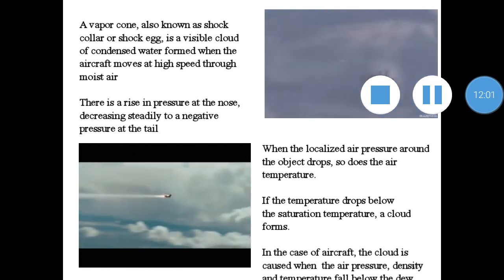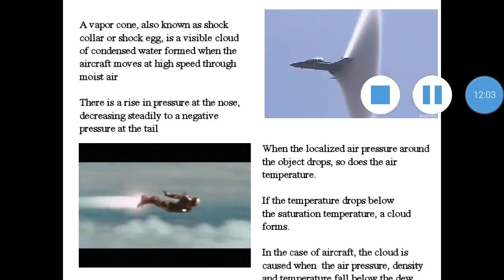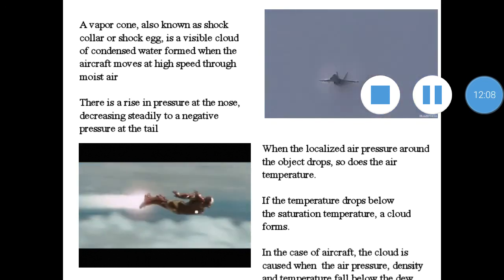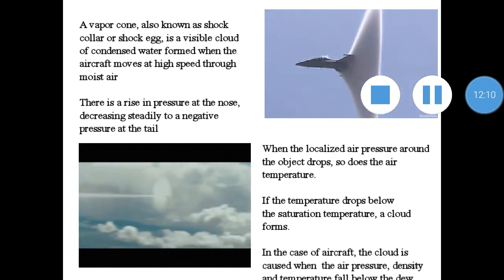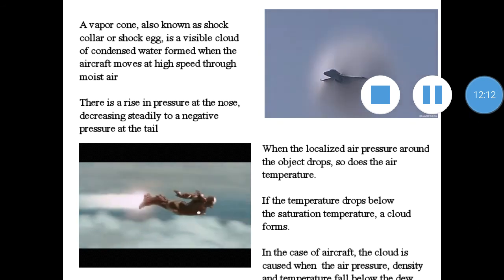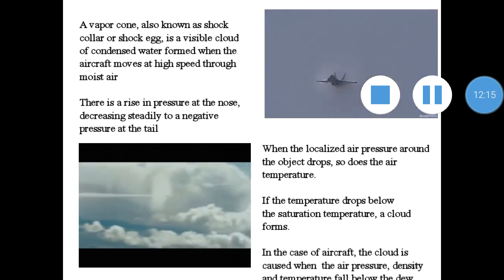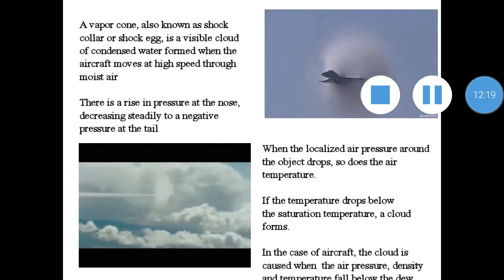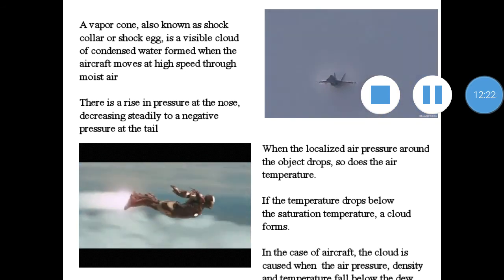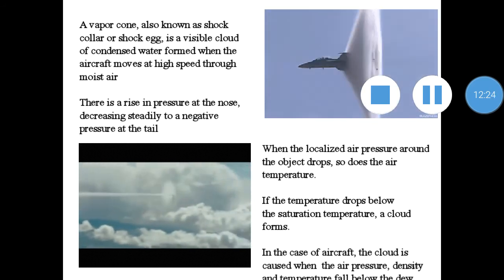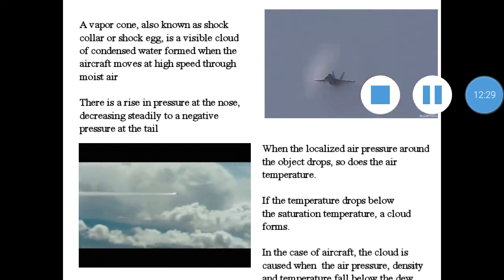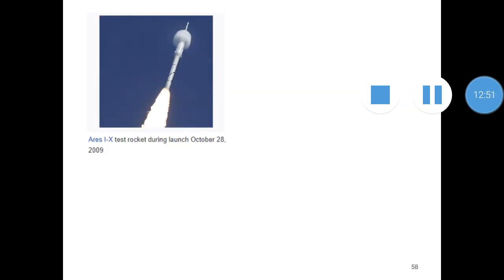Okay, so in the initial condition, he was traveling at subsonic speed. Now he has attained Mach number equal to 1, the sonic condition, and after that he has crossed the sound barrier, and we can clearly see a cloud formation taking place for a brief moment. Okay, that is an example of our vapor cone. Now this is all about the sonic boom and the vapor cone associated with supersonic flow. Let us see some more examples of this vapor cone.